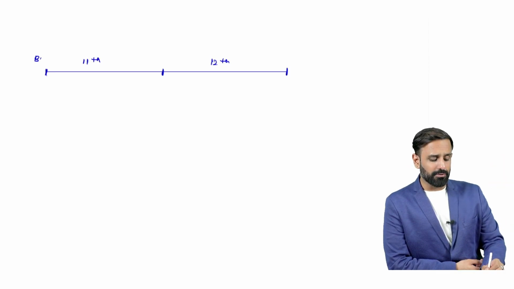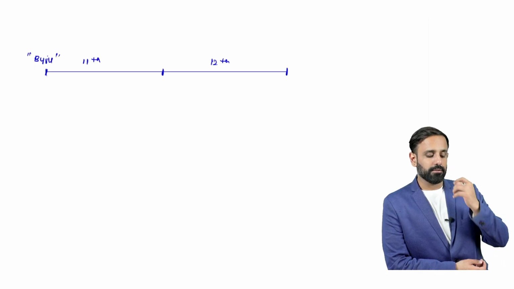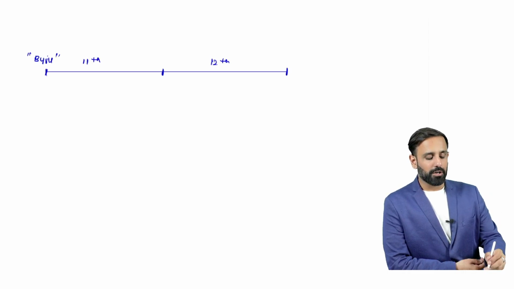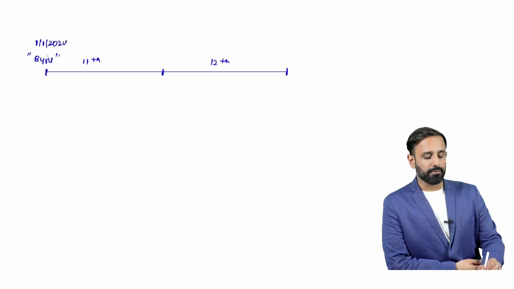If I talk about Byju's, let's say your younger brother or your son has decided to take classes from Byju's on 1st January 2024.